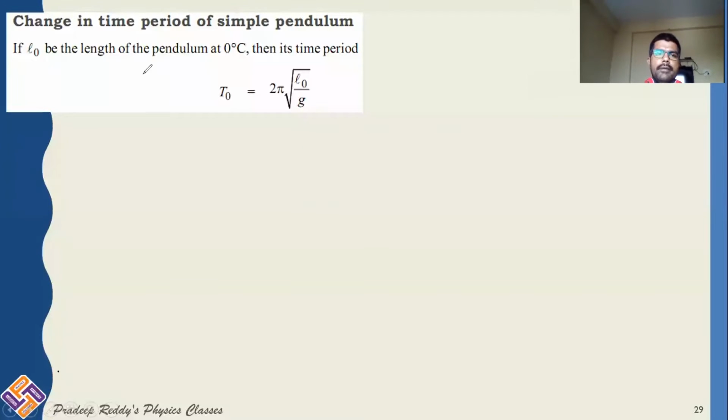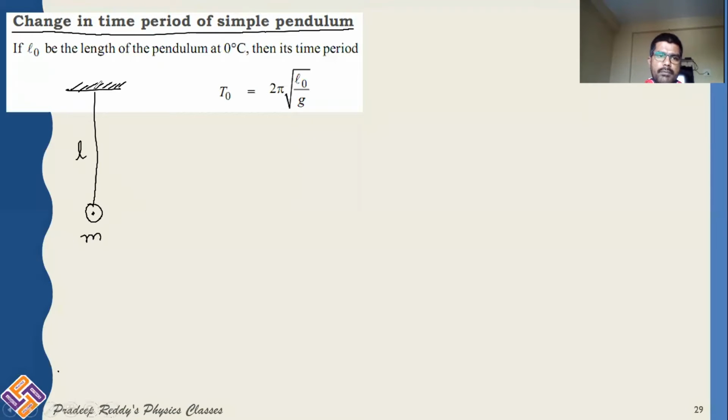This is one of the important applications of expansion of solids. This is change in time period of a simple pendulum. Simple pendulum is a mass attached with a string. And this simple pendulum has mass m, and this is the length of the string.